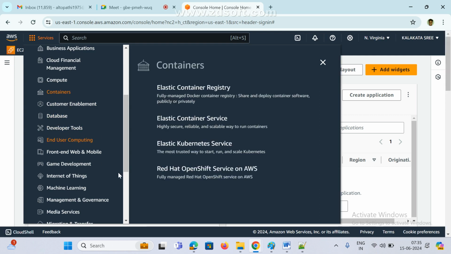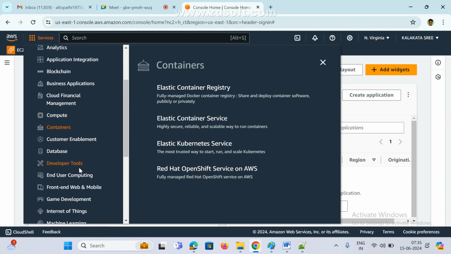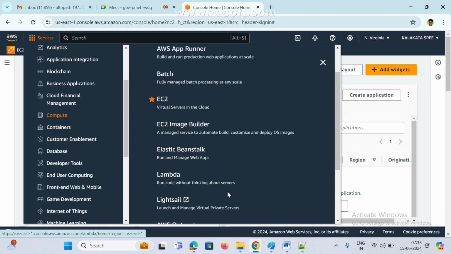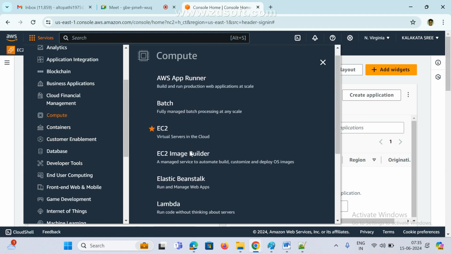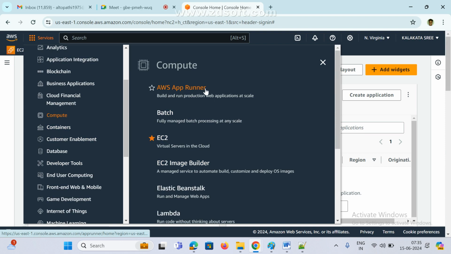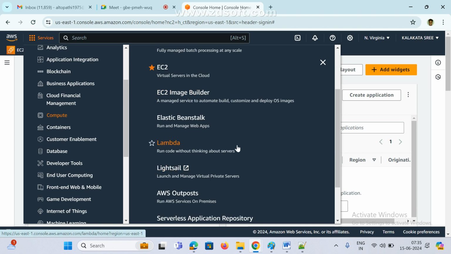Now if you click on containers, see here, Elastic Container Registry, ECR, Elastic Container Service, ECS, Elastic Kubernetes Service, EKS, and Red Hat OpenShift Service. These are related to containers. Now if you click on compute, see here, these are the compute services. AWS App Runner, build and run production web applications at scale. And see here, EC2, virtual servers in the cloud. And these are the Lambda functions.